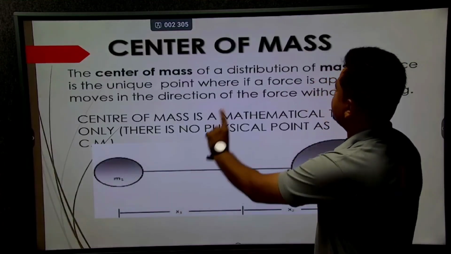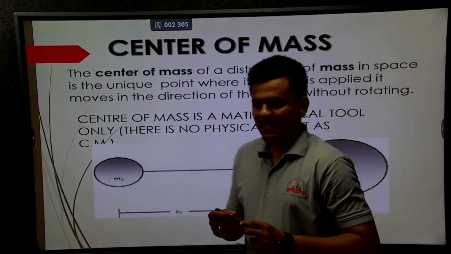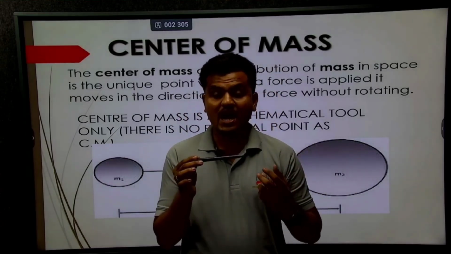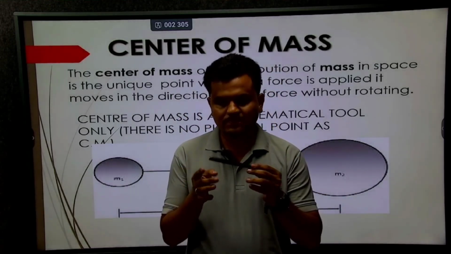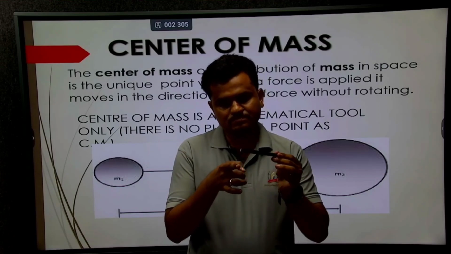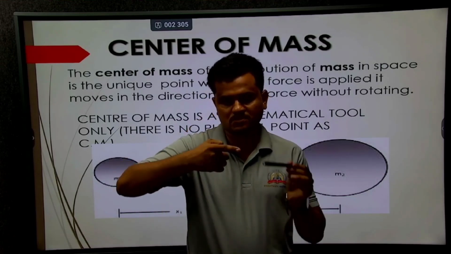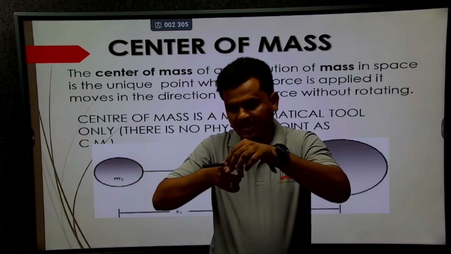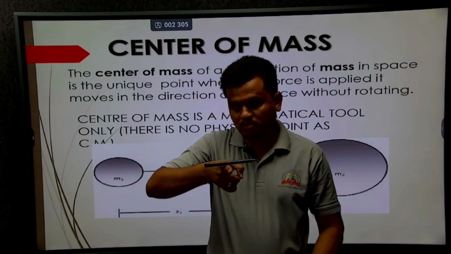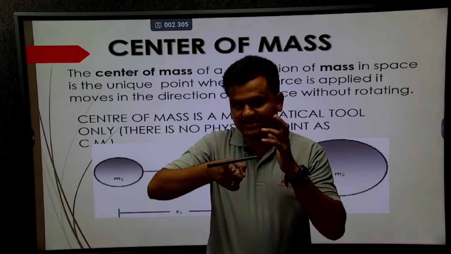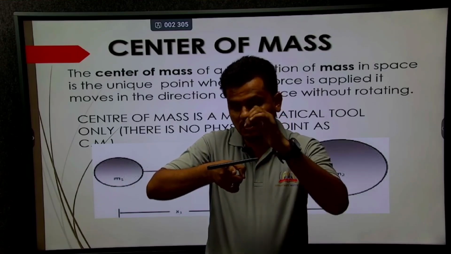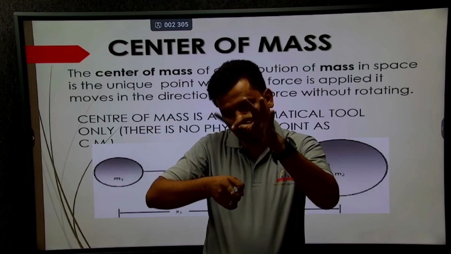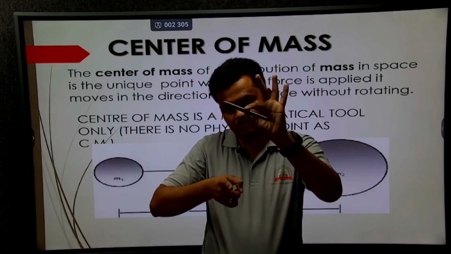So now, center of mass. Suppose I have this pen and I want to find the center of mass of this pen. How can I calculate it? Simple. Suppose I have a support at this point. If I balance this pen, where will the center of mass of this pen be located? The answer is this point. This point is the center of mass of this pen.